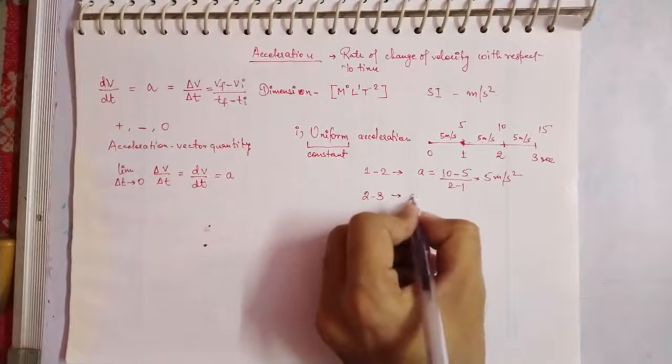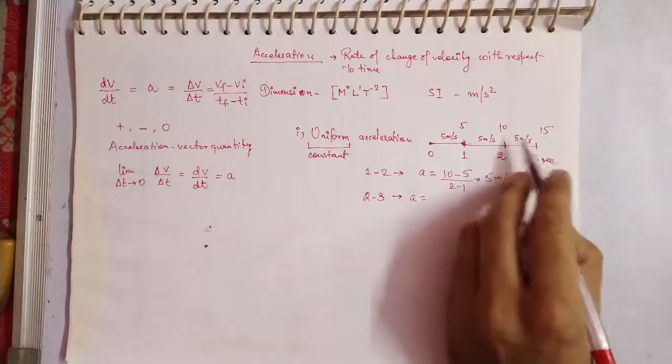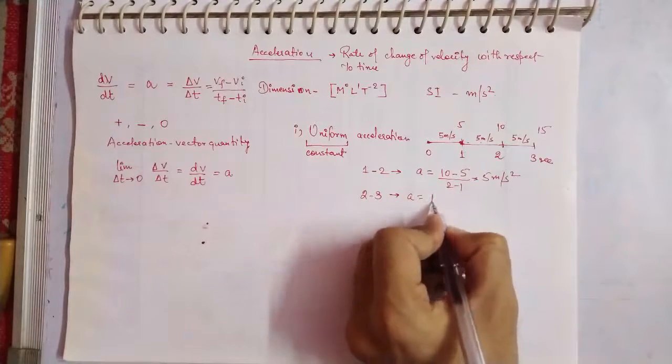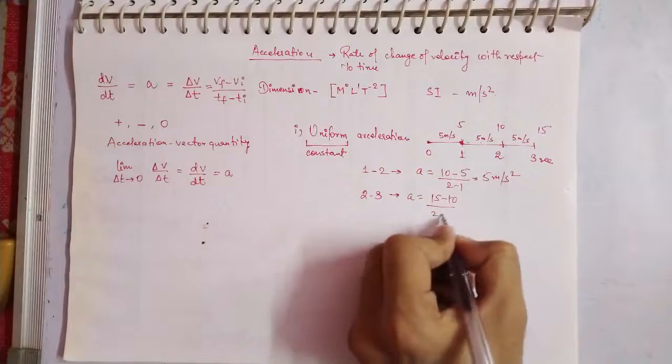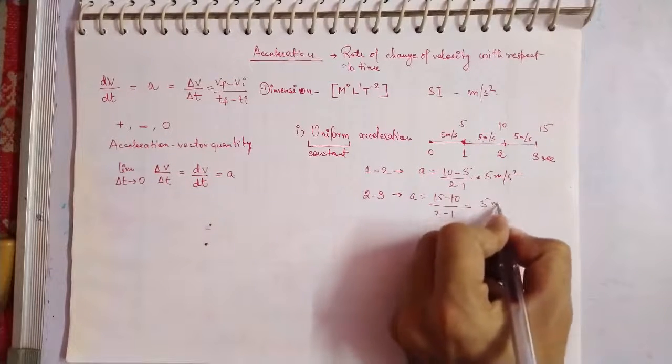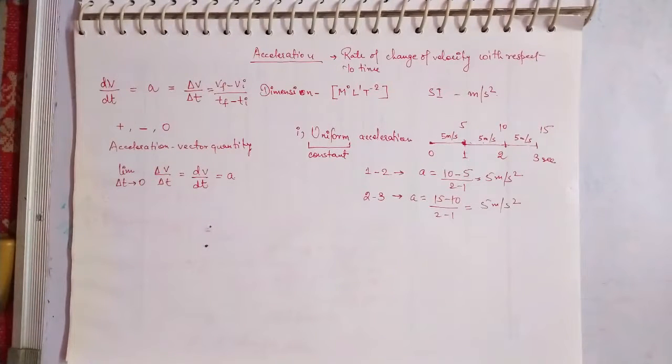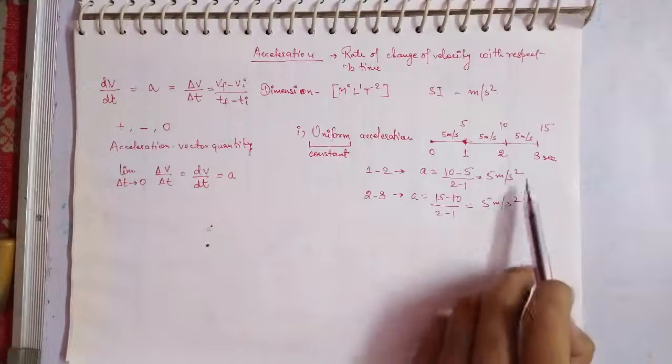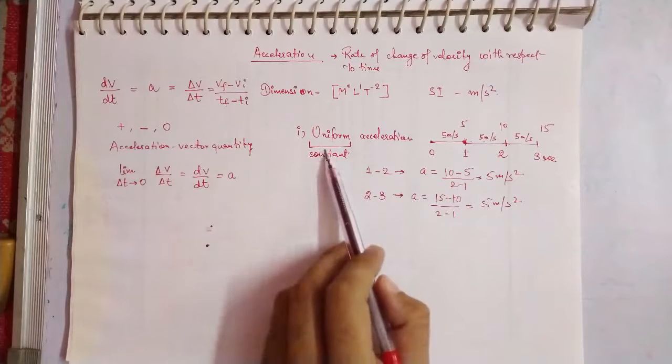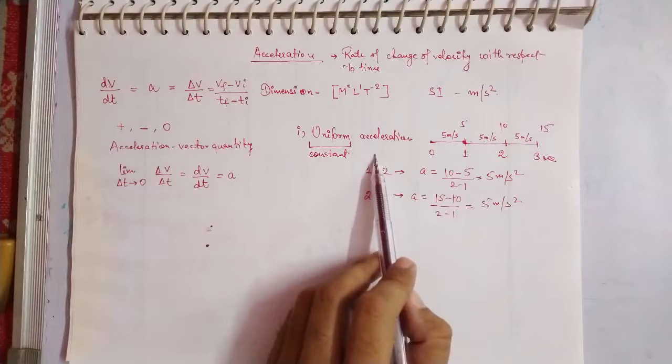So we'll write that acceleration is equal to final, that is 15, minus initial, 10, upon 2 minus 1, so that is again 5 meter per second square. Okay, so thus for every interval of time, if your velocity is increasing by the same amount, that means your acceleration is constant and you call it uniform acceleration.